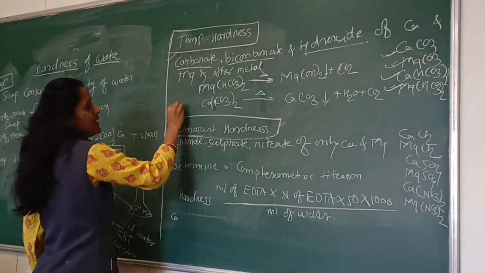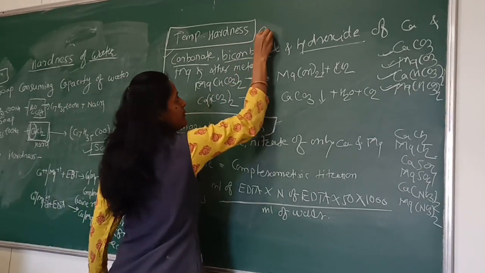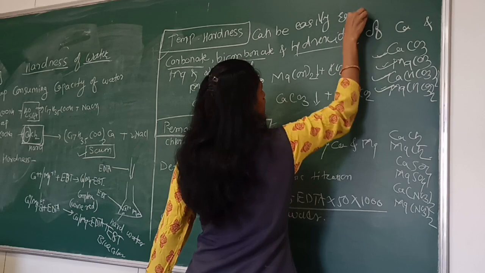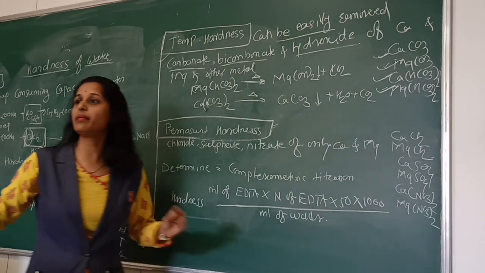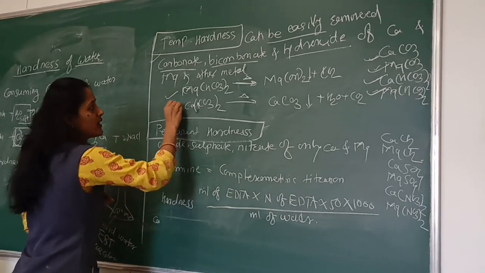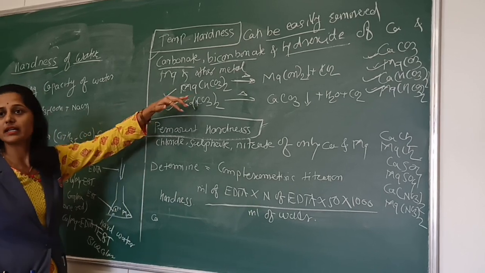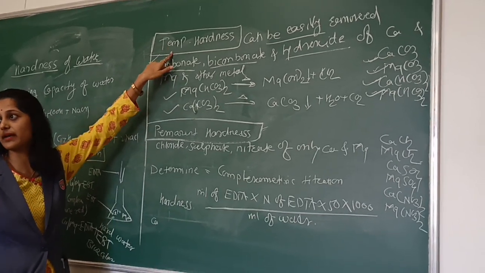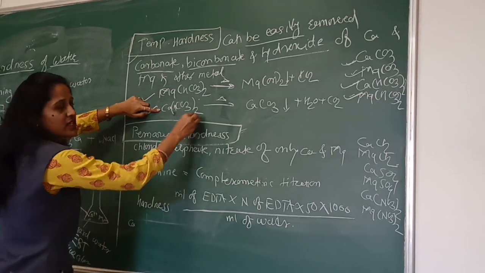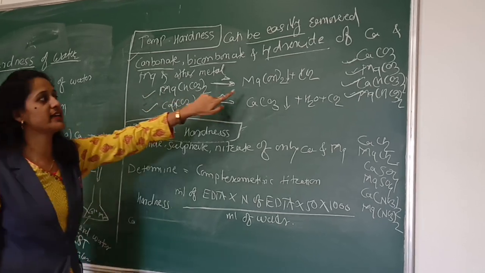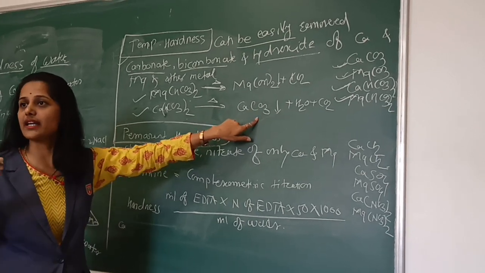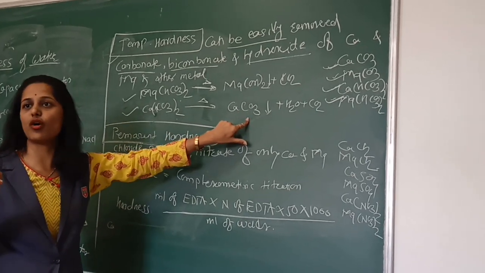Why is it called temporary hardness? Because temporary hardness can be easily removed by mere boiling of water. When we boil the water, what happens? The salts which cause temporary hardness, for example Mg(HCO3)2 and Ca(HCO3)2, get converted into hydroxide and carbonate, which are insoluble and get collected at the bottom of the container.